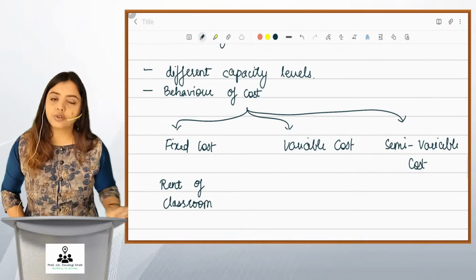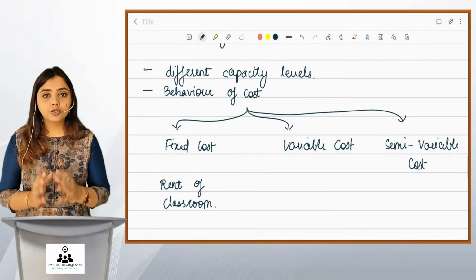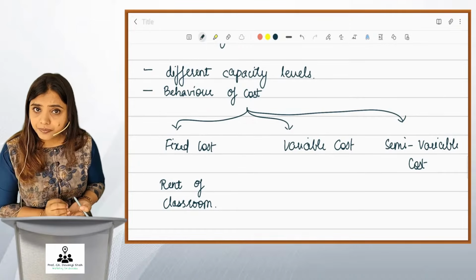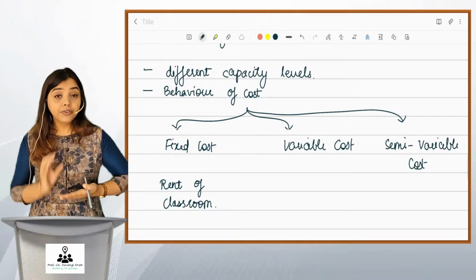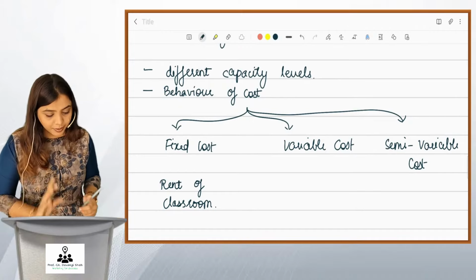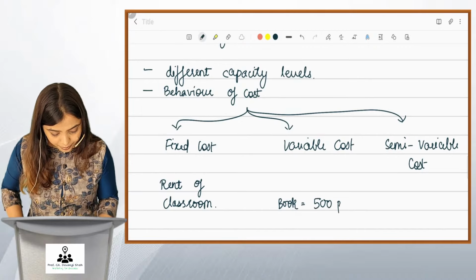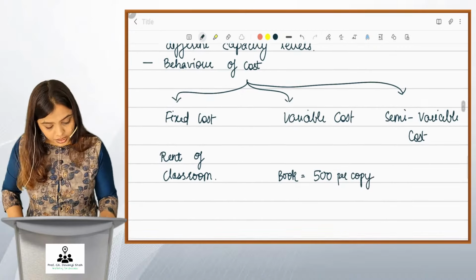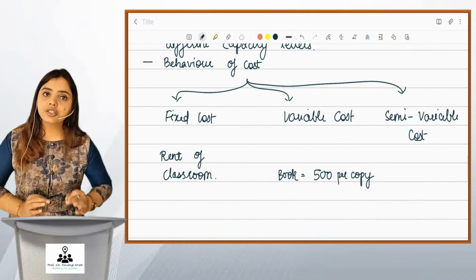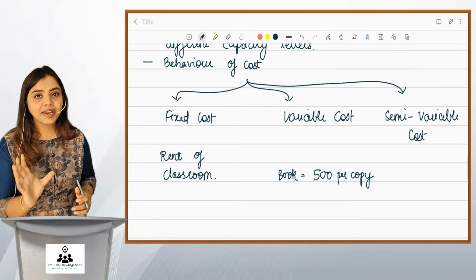classroom becomes fixed cost. Now I give a physical book to every student in a batch. Suppose that book costs rupees 500. So now that book is to be printed for every student who takes admission in the batch. If there are 50 students, I need to print 50 books. If 10 more students add up, I need to print 10 more books. So this is variable cost, friends. Suppose a book costs 500 per copy. So this is variable cost. It will increase with the increase in the number of students. It will reduce with the reduction in the number of students. Right? But remember, variable cost per unit will remain constant.